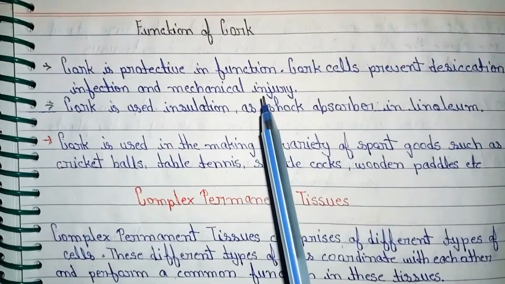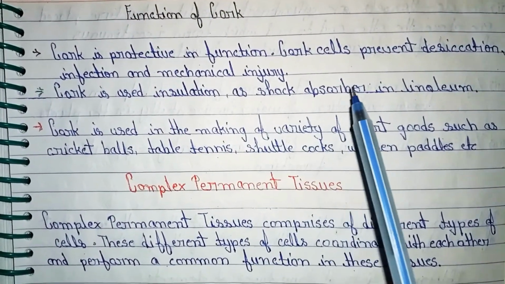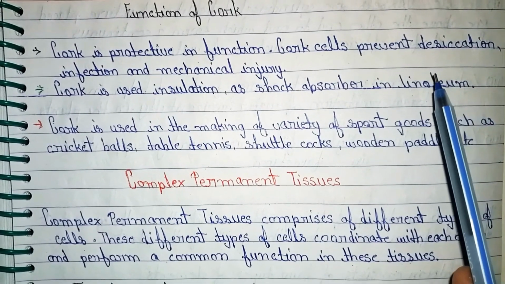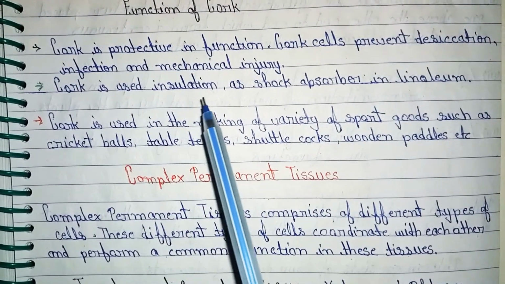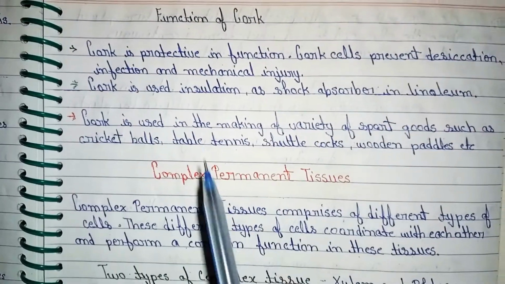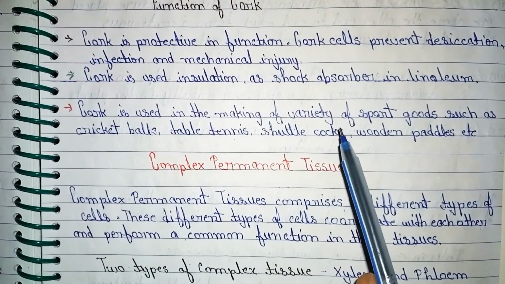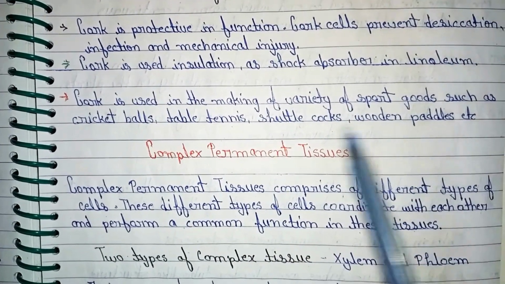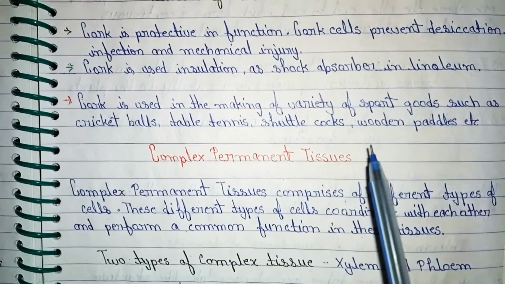Functions of cork. Cork is protective in function. Cork cells prevent desiccation, infection and mechanical injury. Cork is used in the making of a variety of sports goods such as cricket balls, table tennis, shuttlecocks, wooden pedals.